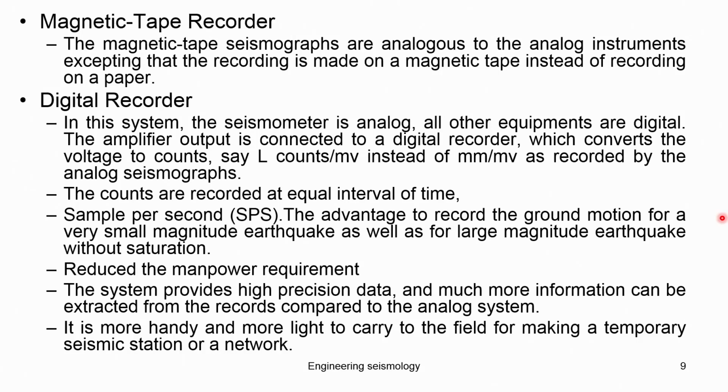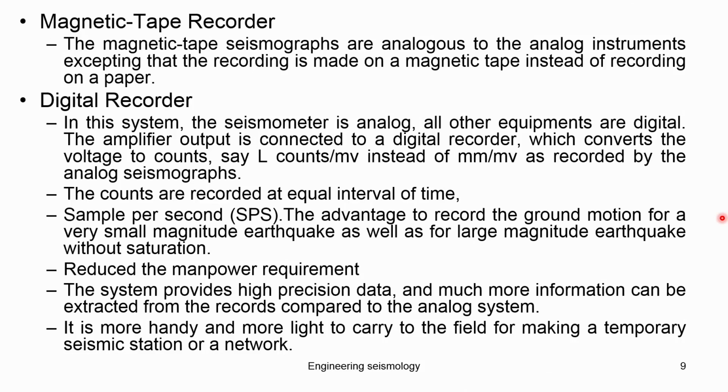So later, after electronic development happened, the digital recorder system came into the picture. The digital recorder system made many things easy for the seismologist. As I told you, with the hard copy of the recording, you have to take it, cut that paper, put it on the graph sheet and see how the amplitude varies with time, but here such issues are not there. You can get everything directly in digital form in terms of counts. Okay, it is the volt count per time. How much volt it is, the count.